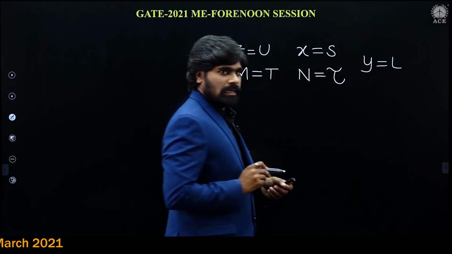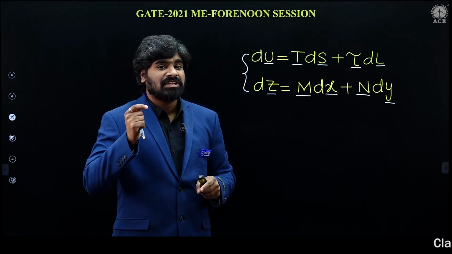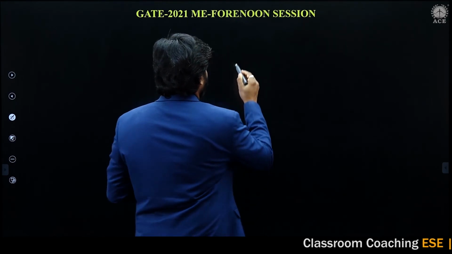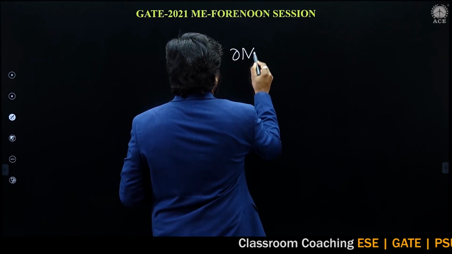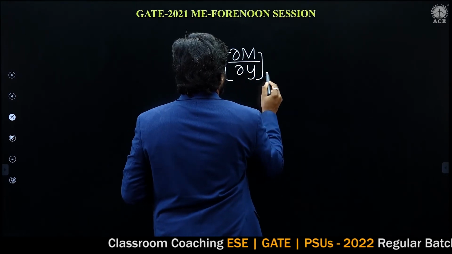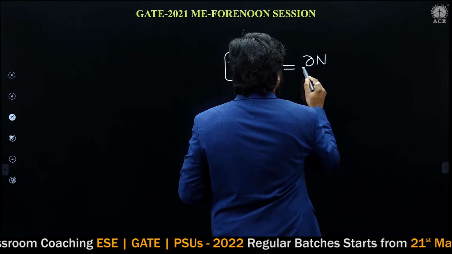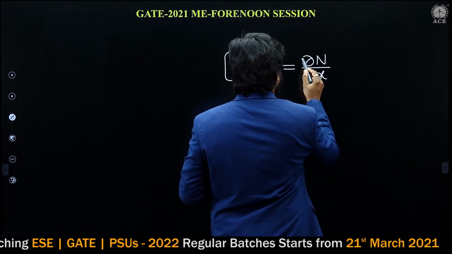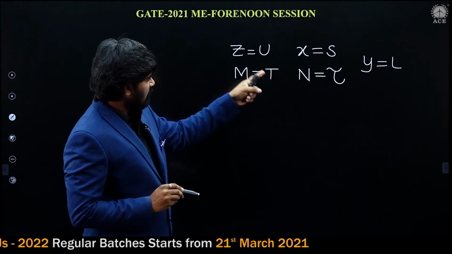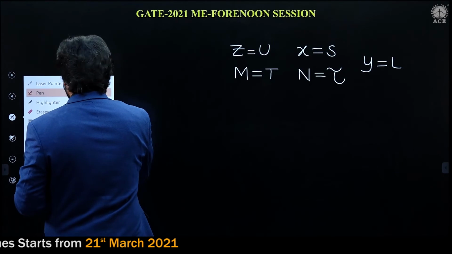So the given equation is an exact differential equation. What we can write is dou M by dou y at constant x is equal to dou N by dou x at constant y. We have everything, so now let us substitute.